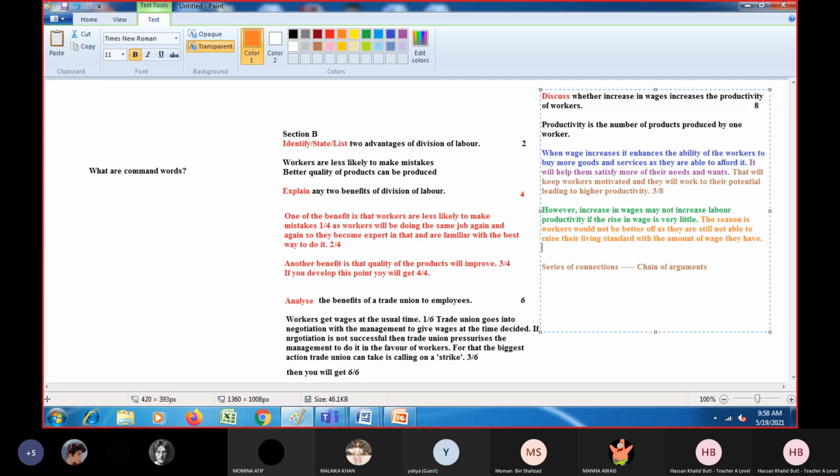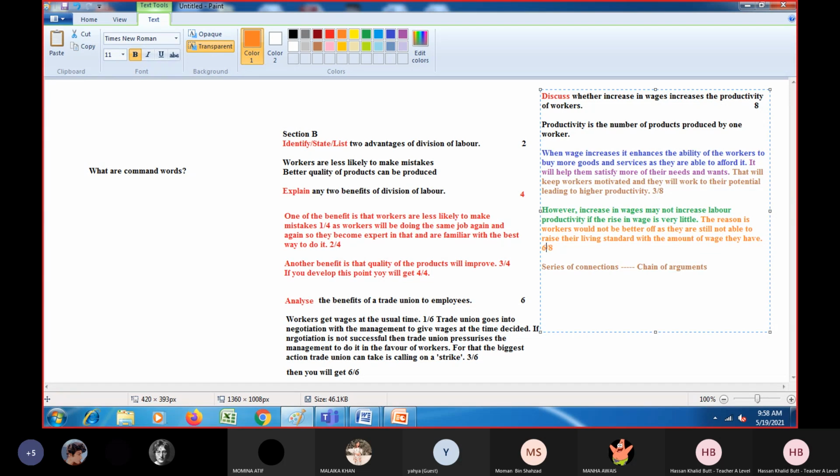Now, but how many marks would you get by now? You'll be able to get 5 out of 8. Or if you develop this point more, you'll be able to get even 6 out of 8 as well, depending upon, again, I told you, how much you develop, or how lengthy your answer is in terms of series of connections and chain of arguments.